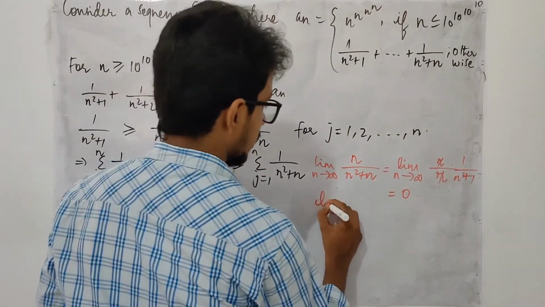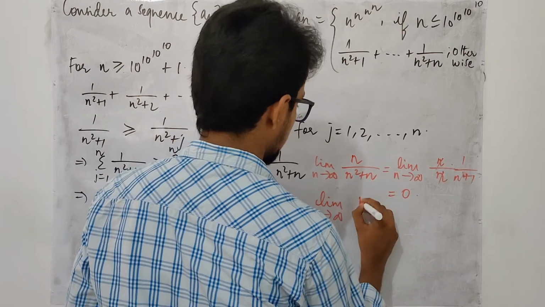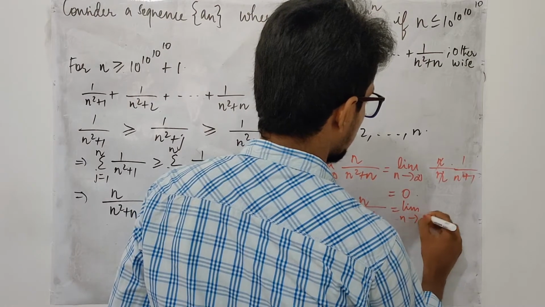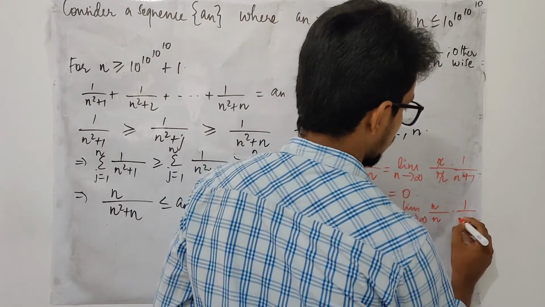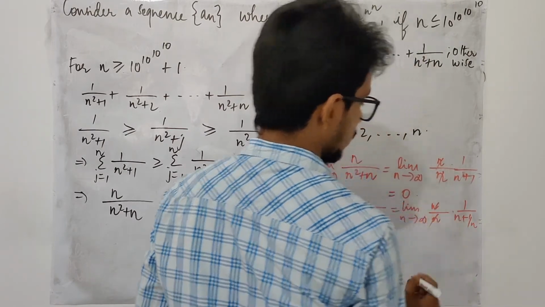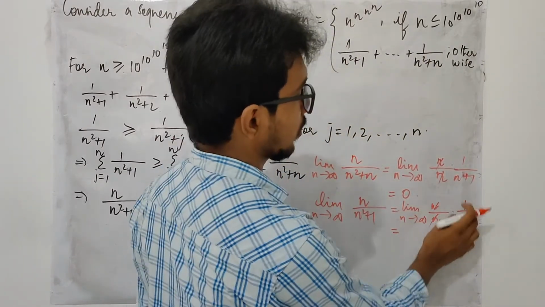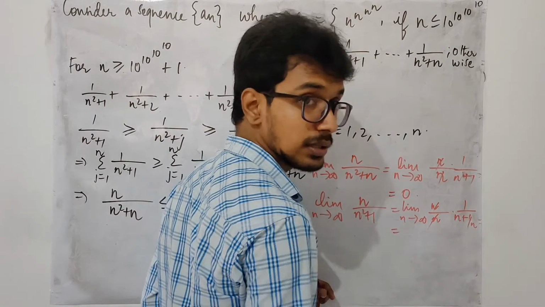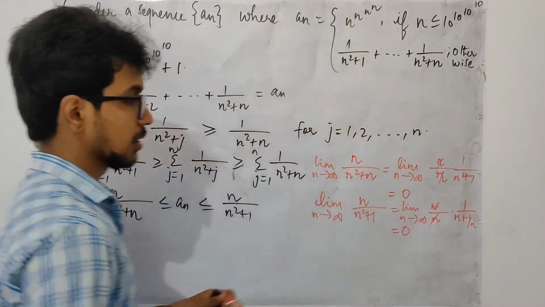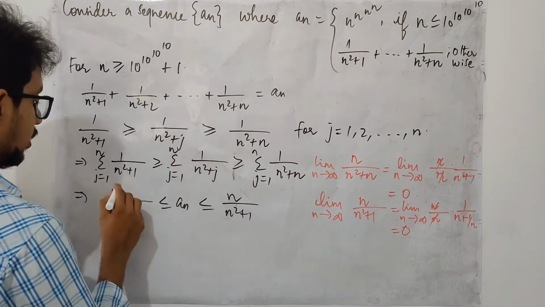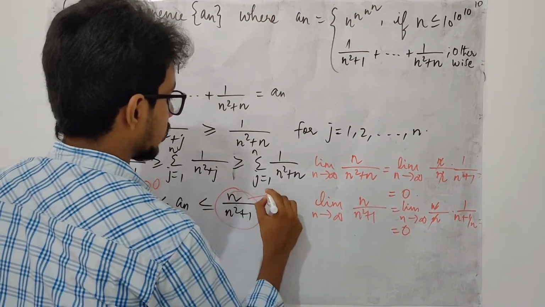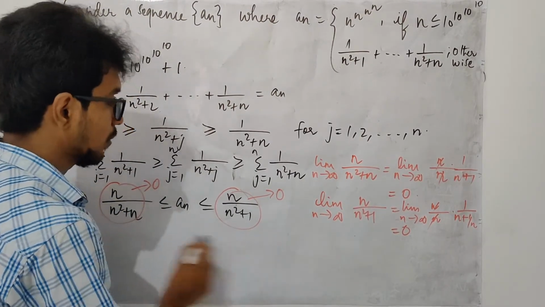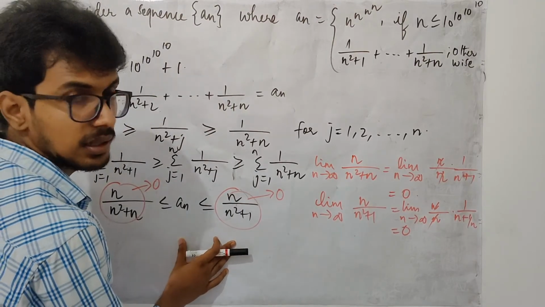And similarly here, limit n approaches infinity of n upon n square plus 1. This is limit n approaches infinity, n times n upon n, 1 upon n plus 1 upon n. These two get cancelled, and when you make n approach infinity, this is 1 upon infinity plus 1 upon infinity. So this quantity becomes 0. Here you have identified this converges to 0 and this also converges to 0. So these two sequences converge to the same limit, and you have this inequality true after a certain stage.